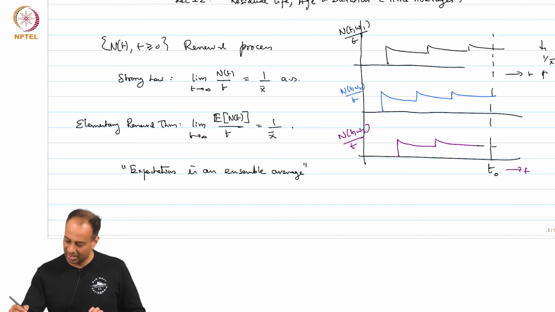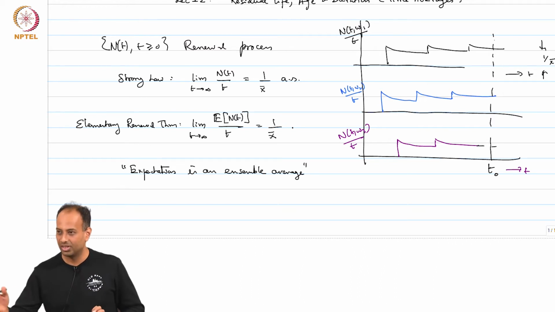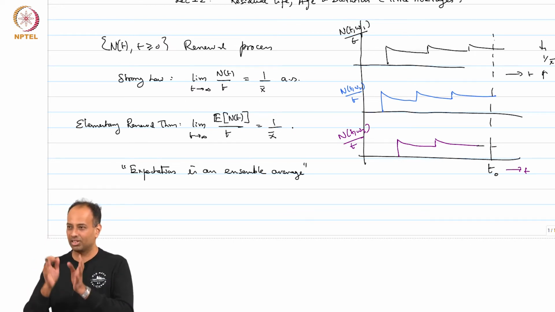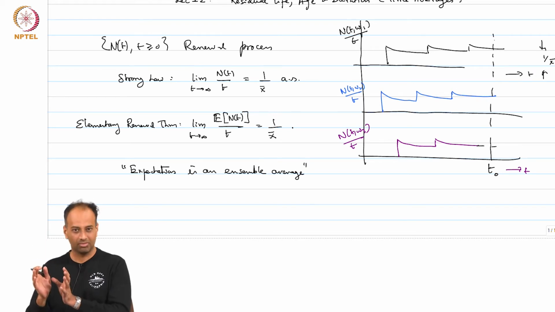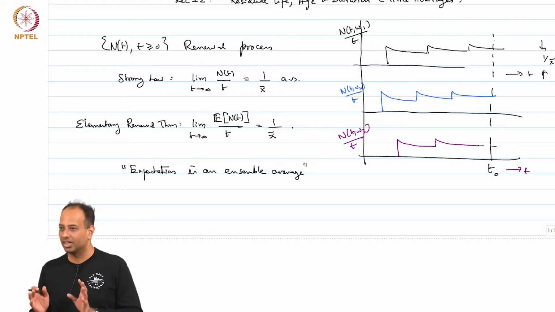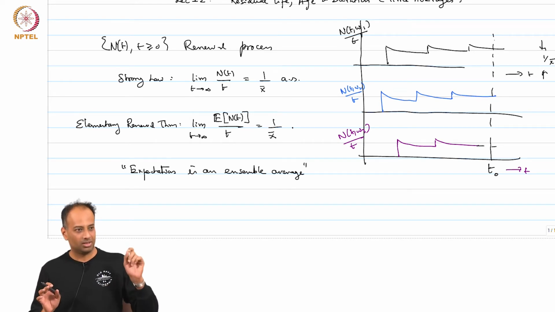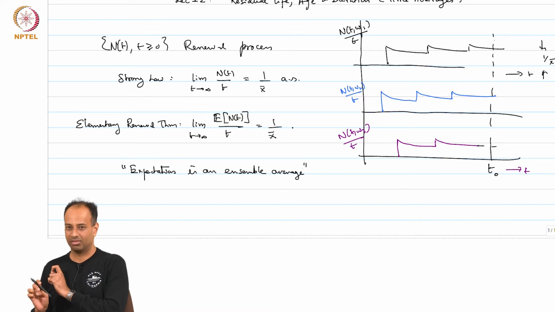We are saying that if t naught is large enough, you first fix a t naught and take the expectation of N(t naught) over t naught, that will be a number for each t naught. Now you send t naught to infinity.